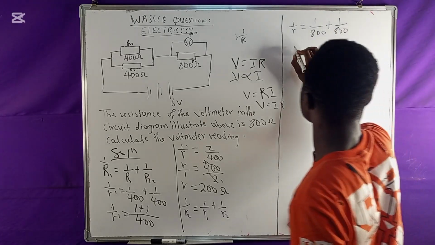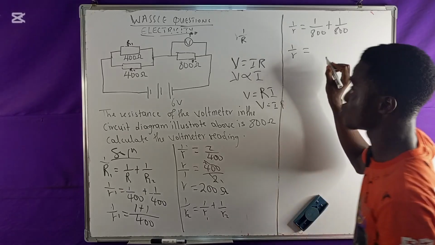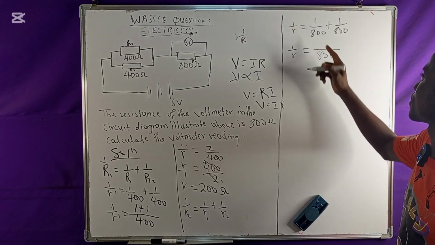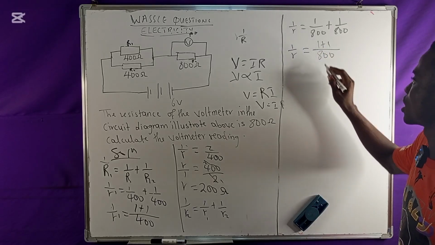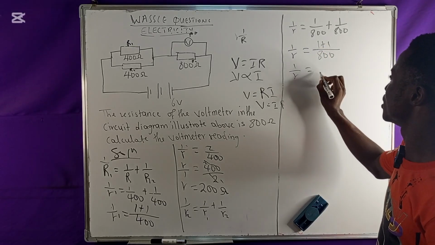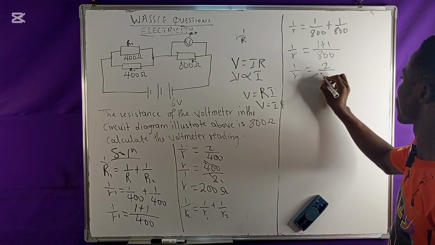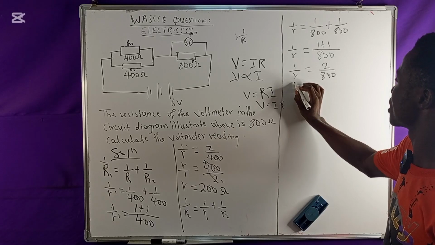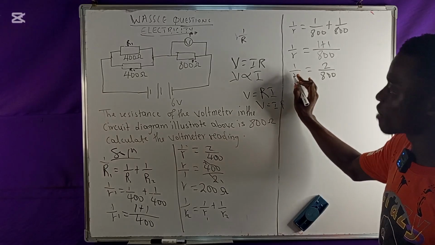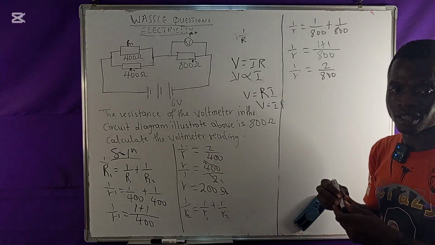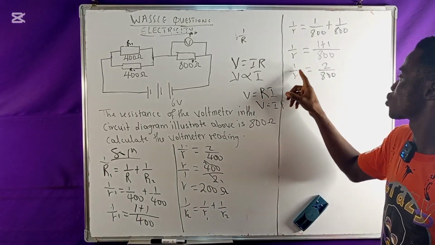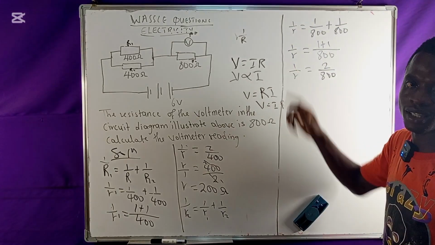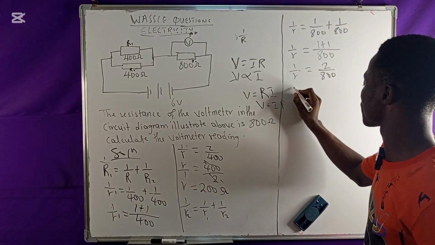So if I have this now, I will still take 1 all over R, all equal to, I'm having the same denominators. I will take 1 as LCM. They will add these particular numerators. If I add them together, I will have 1 all over R equal to 2 all over 800. So in this regard, I will invert this to have a single value, because this one is in inverse, right? Since I have an inverse, I want to find R, just the value of R. So I will remove this inverse. If I want to remove it, I will invert it.